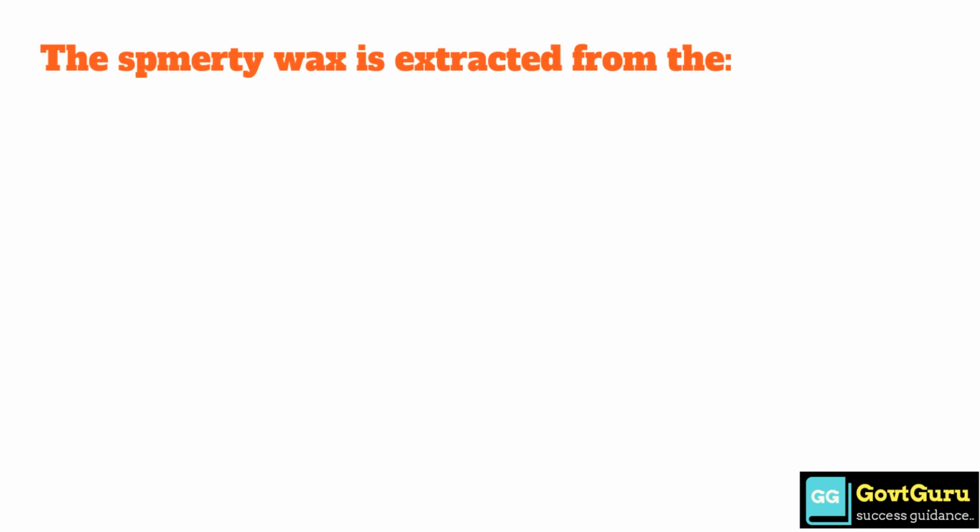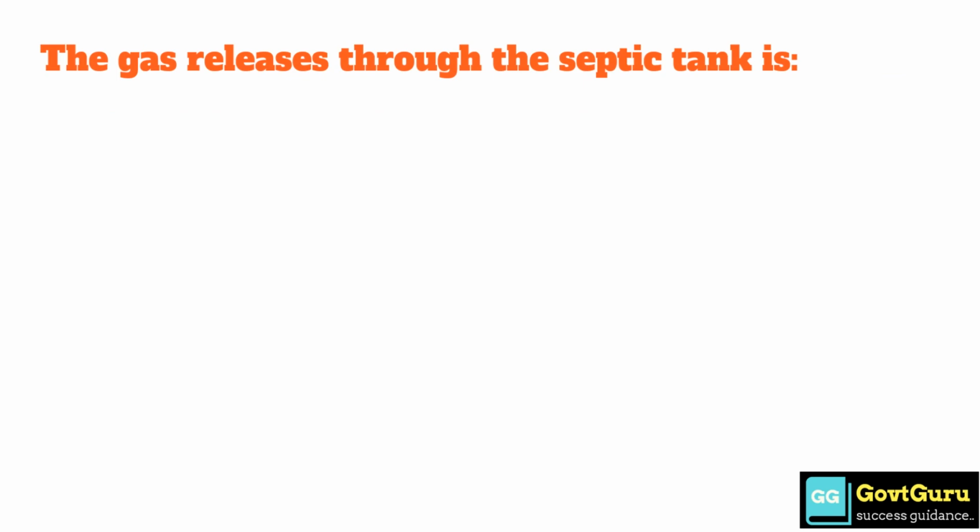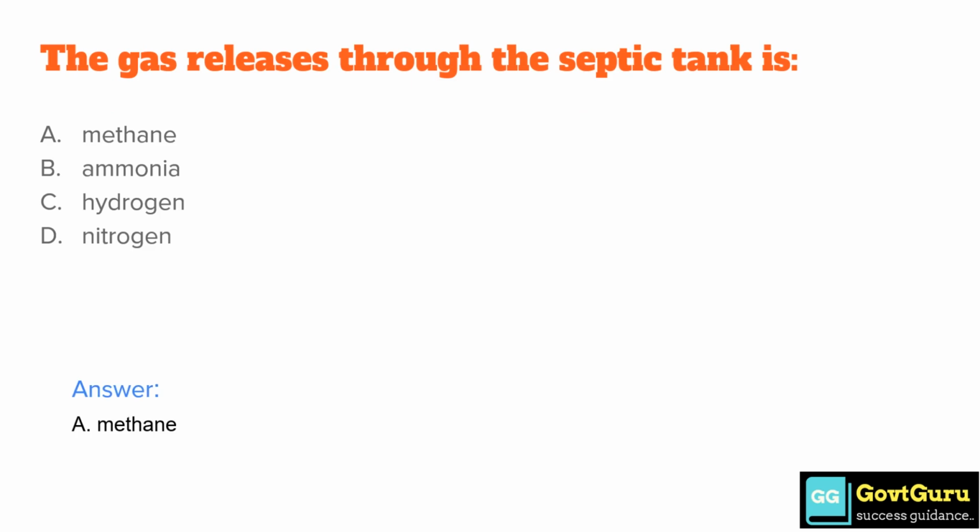Montan wax is extracted from option A palm leaves, option B roof of honey, option C petroleum, and option D fell. The correct answer is option D, that is fell. The gas released through the septic tank is option A methane, option B ammonia, option C hydrogen, and option D nitrogen. The correct answer is option A methane.